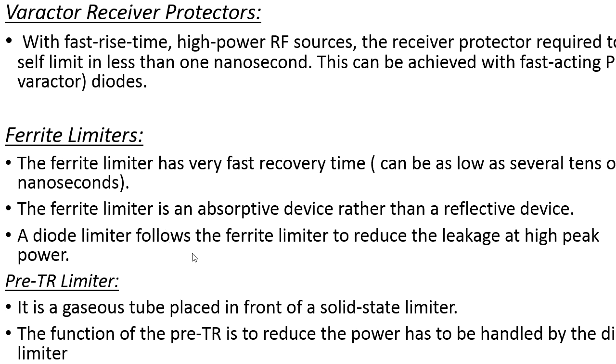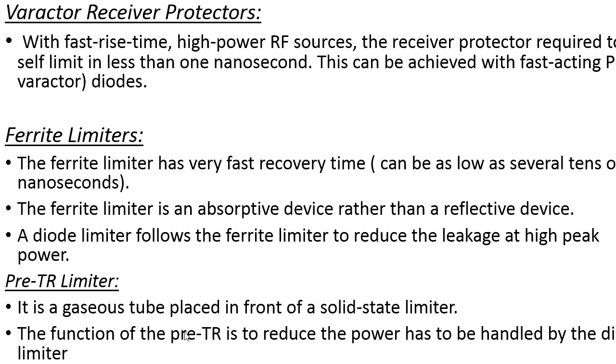First we are using the ferrite limiter, after that we are using the diode limiter. The diode limiter was already explained in the previous slide. It will allow only a negligible attenuation of the signal, and whenever the leakage signal is greater than the threshold value, it will block. So that is the diode limiter. First the ferrite limiter, and after the ferrite limiter we use the diode limiter circuit in the receiver part of the radar.